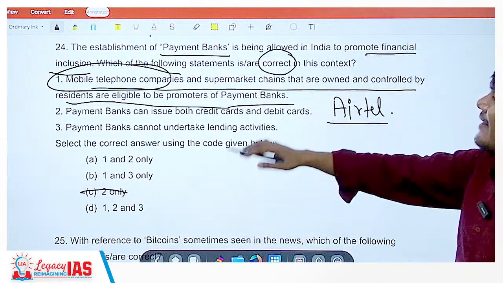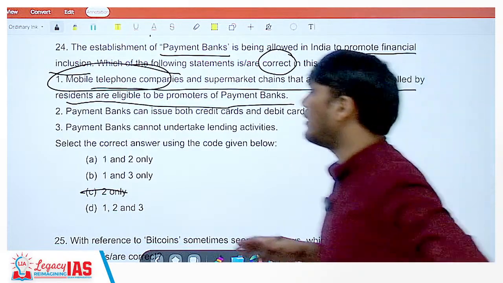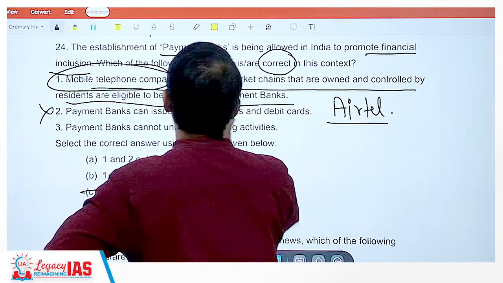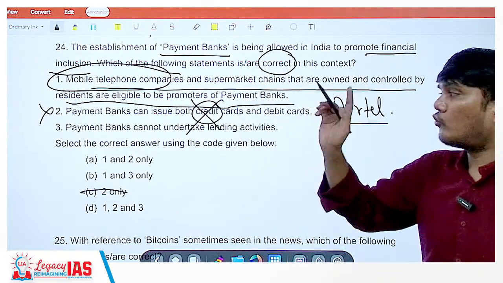Payments bank can issue both credit cards and debit cards. Absolutely wrong. It cannot issue credit cards. It can issue debit cards, but it cannot issue credit cards. So statement 2 is wrong.